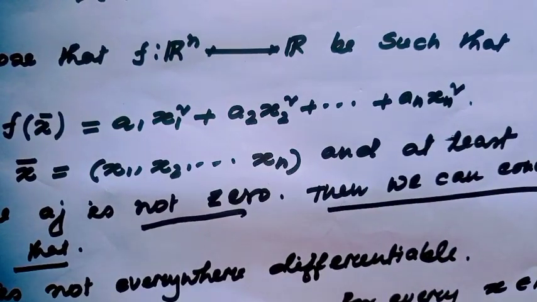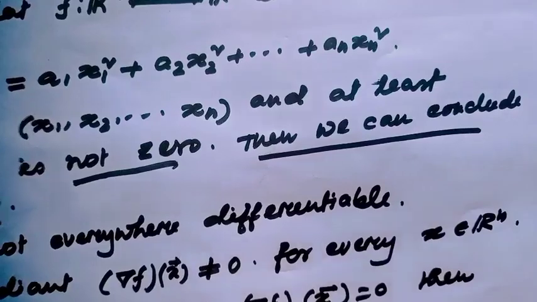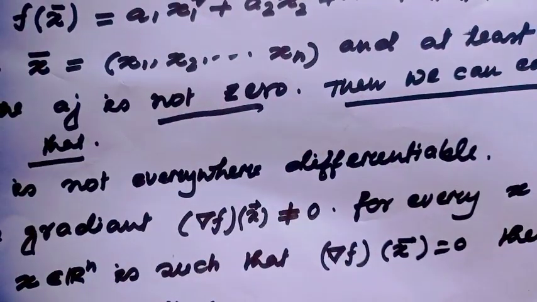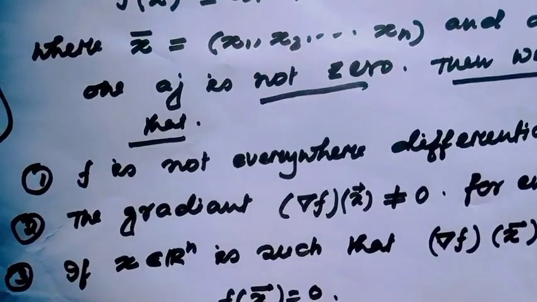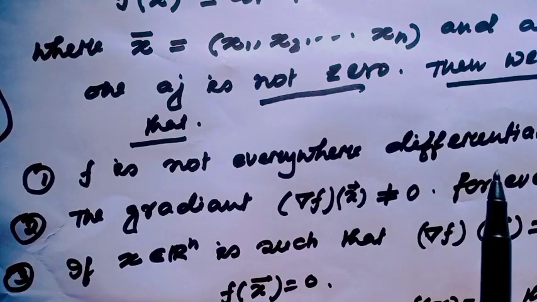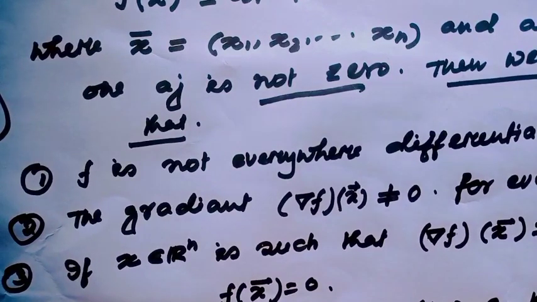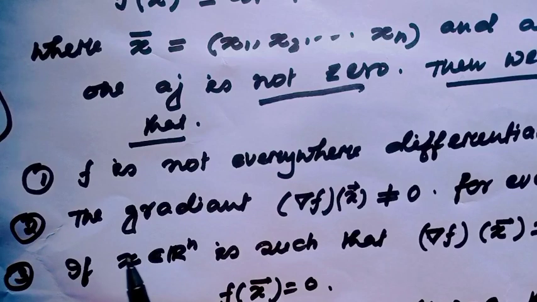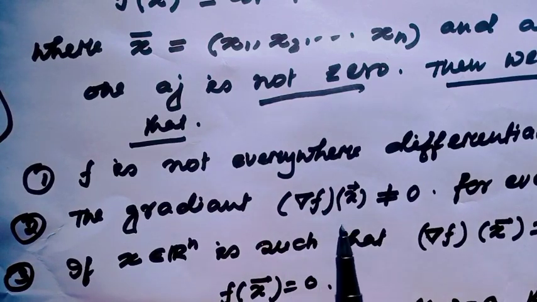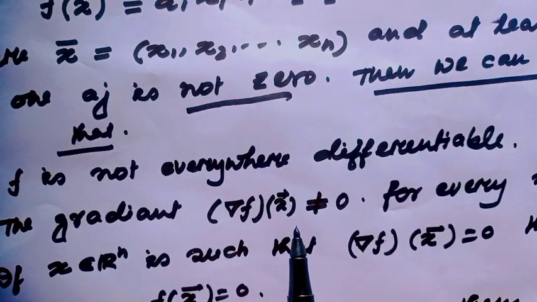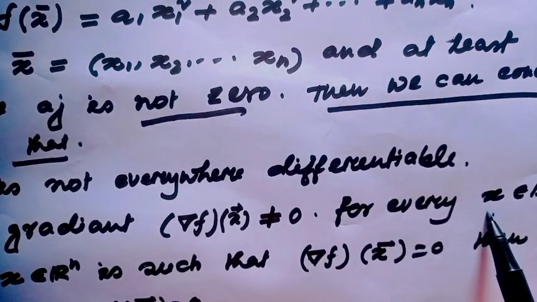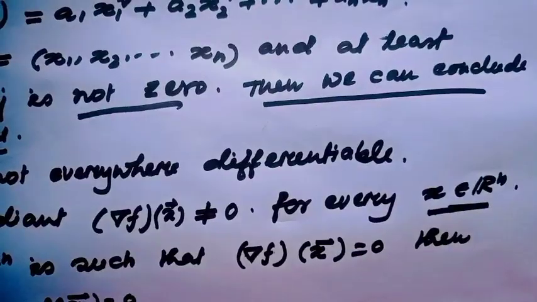Okay. Then the question is, we can conclude that option 1, f is not differentiable everywhere. Option 2, gradient of f at the point x, for every x belonging to Rn, is not equal to 0.